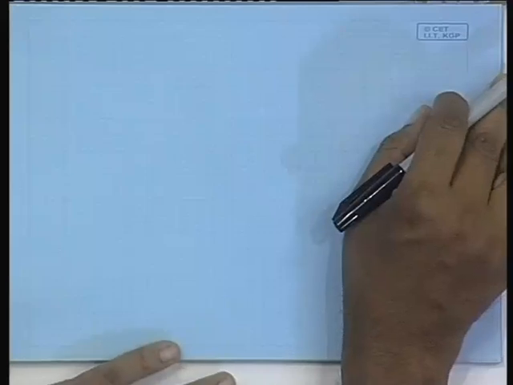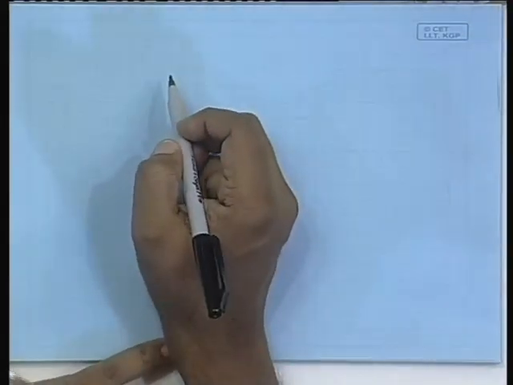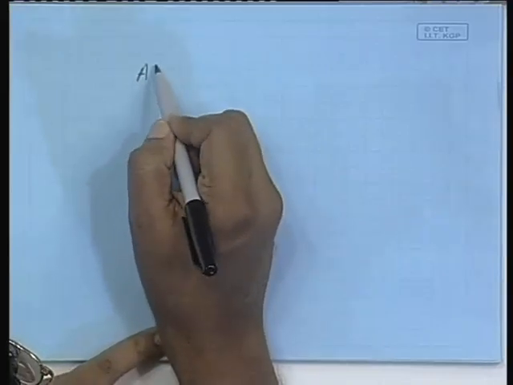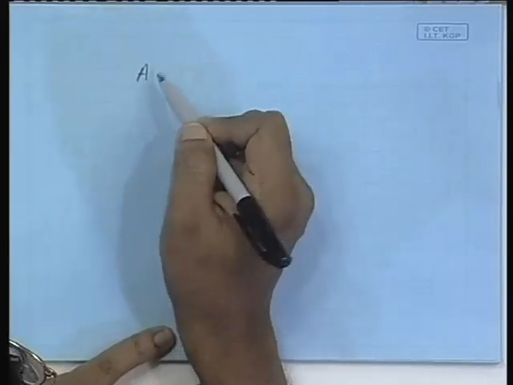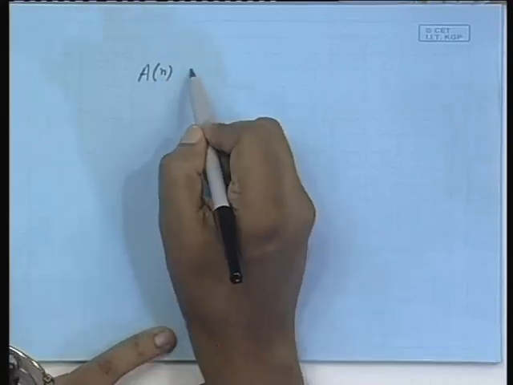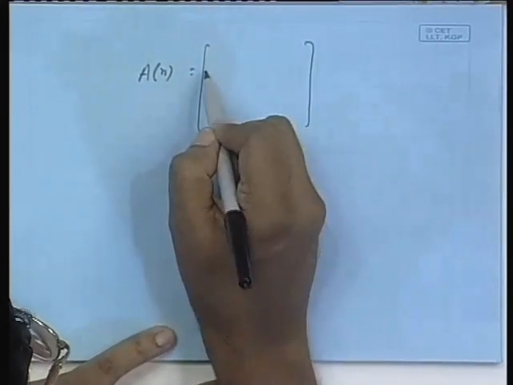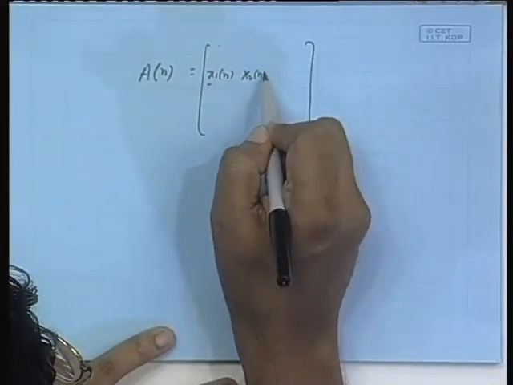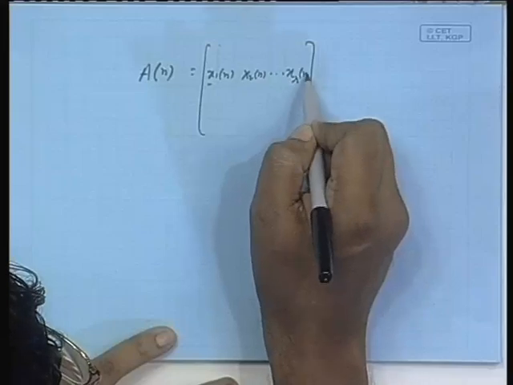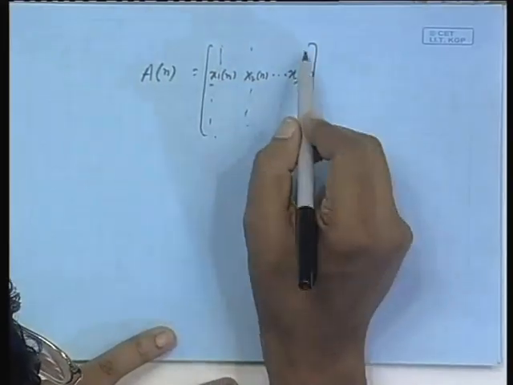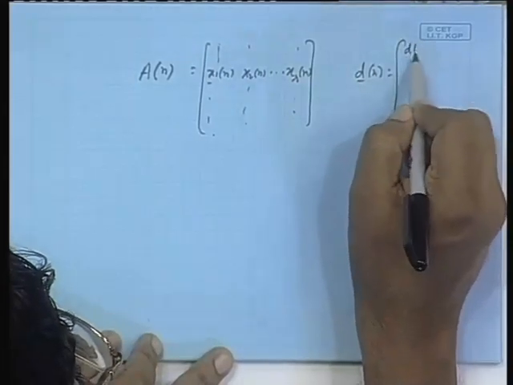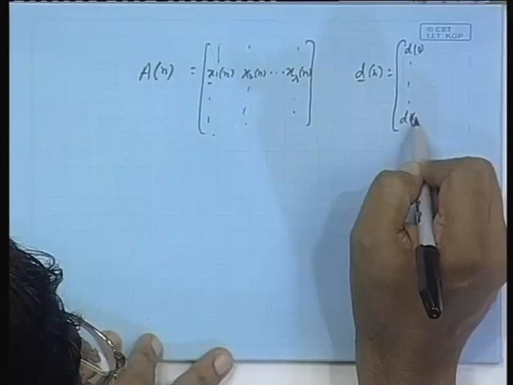Some SVD applications. There are many, unfortunately I cannot get into them, but one thing you see: we have done this least squares minimization. Suppose there is a data matrix given, say A n, which consists of the data vectors x 1 n, x 2 n, up to x r n, with n starting from 0, and there is a desired response vector d 0 up to d n.